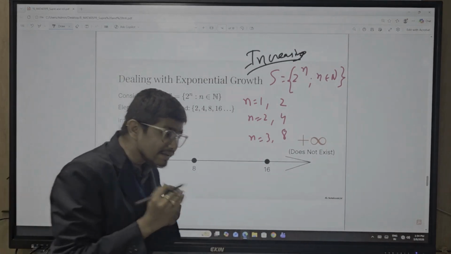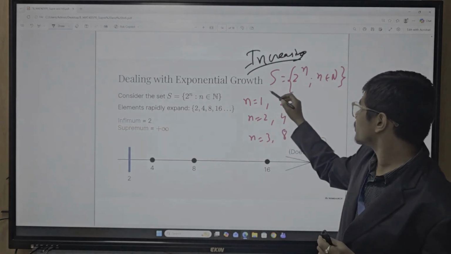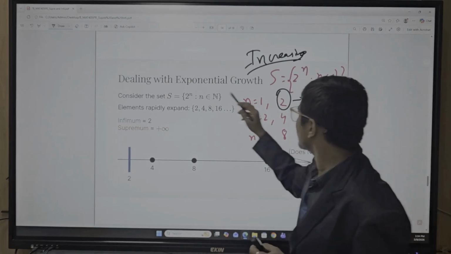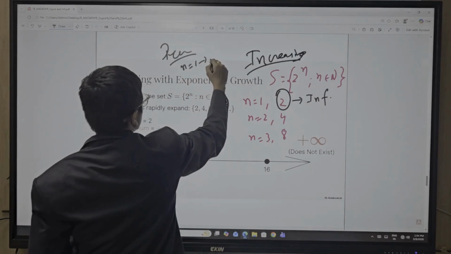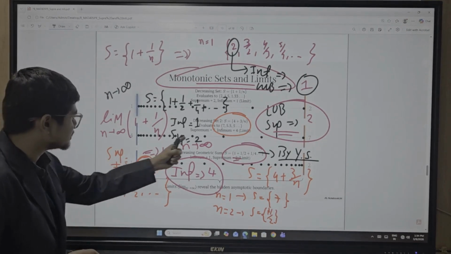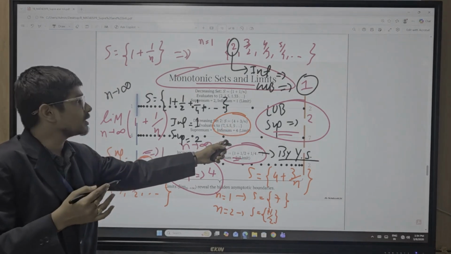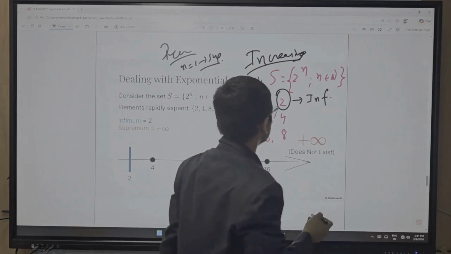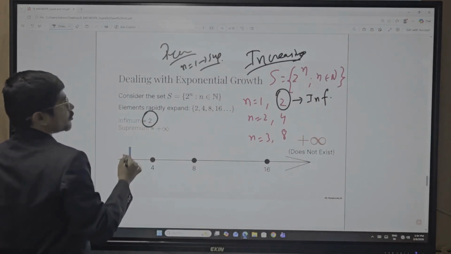Whenever you have an increasing series, your first value is your infimum, and when you have a decreasing series, your first value is your supremum. So now this is your infimum value.